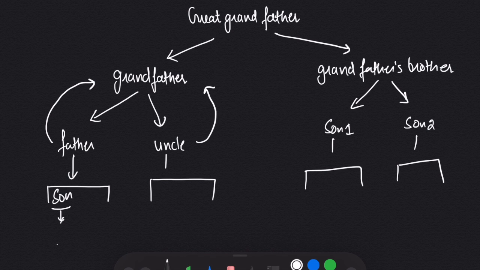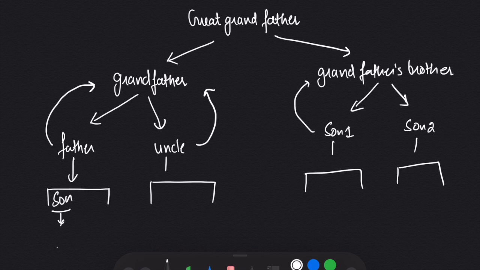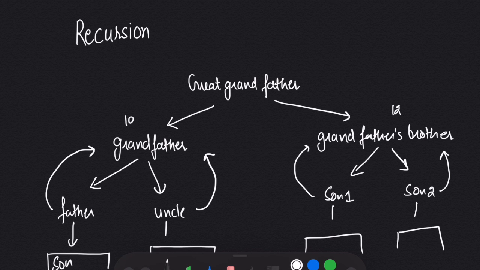In the same way, son 1 will calculate the total number of family members he has in his family and pass it on to grandfather's brother, and the same with son 2. He will calculate his family members and pass it on to grandfather's brother. Now your grandfather and your grandfather's brother know the total number of family members they have. Suppose your grandfather has 10 and your grandfather's brother has 12 members. Now they will pass on the numbers to your great grandfather.